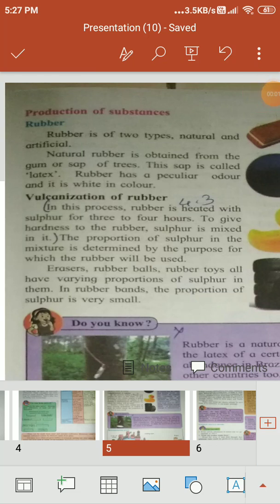Good morning, students. Now continue our same chapter, lesson number 6 from page number 45, production of substances. We are discussing the man-made and natural substances. In the man-made substances, how the rubbers frequently used in our day to day life are produced.